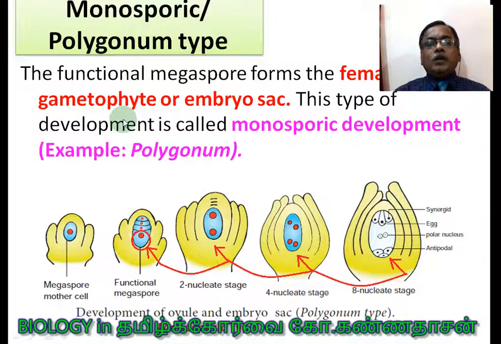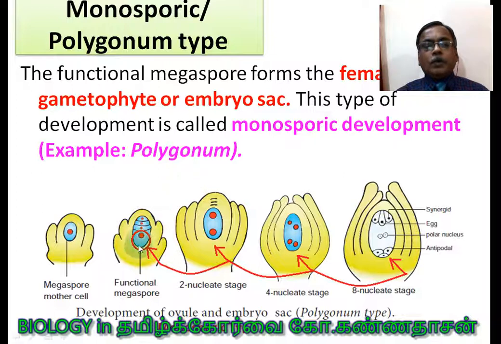In order to understand this, you must have some basic understanding of alternation of generation. Alternation of generation takes place from bryophytes, pteridophytes. It means the gametophytic phase alternates with the sporophytic phase. Now here in angiosperms, the spores are produced first, then gametophytes originate second. The gametophyte produces the gametes. Megaspores are produced first, and the megaspore forms the female gametophyte, otherwise called the embryo sac. This type of development is called monosporic development.